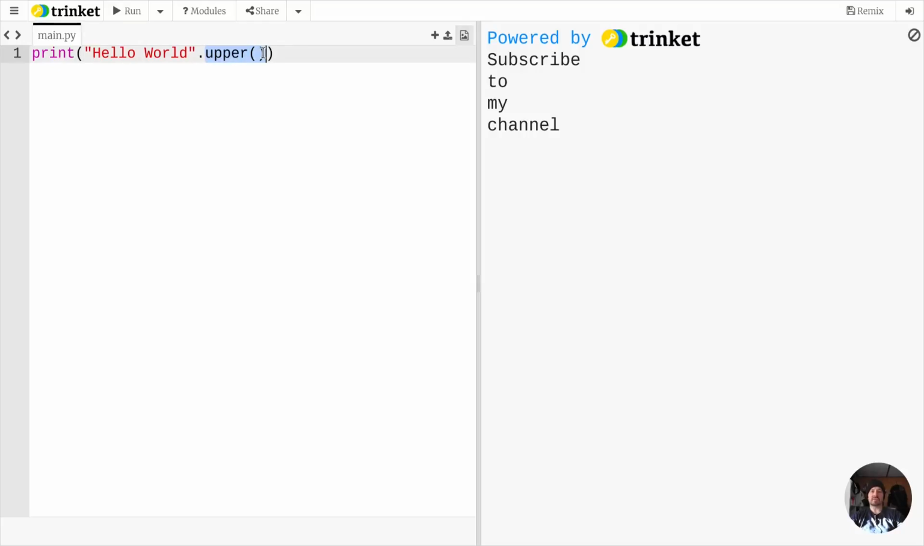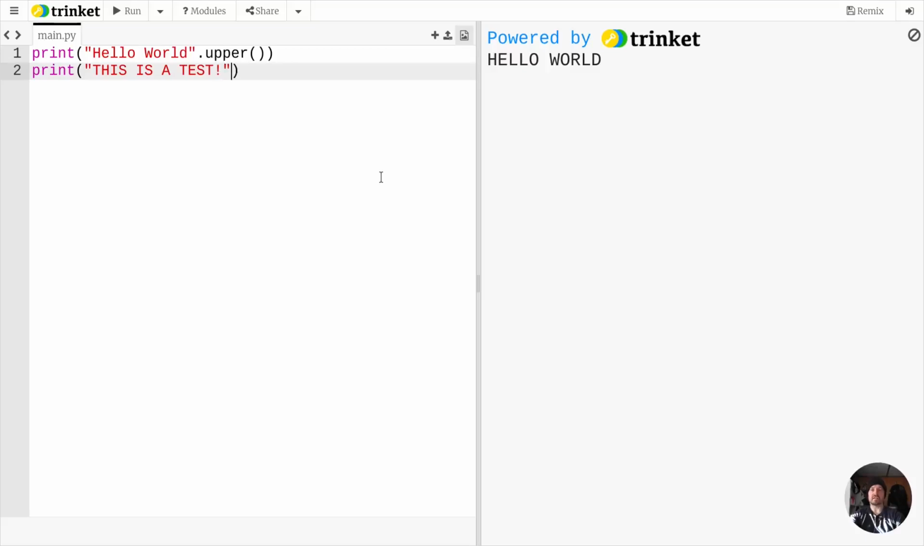You could probably guess what this does. It's going to uppercase our entire word, right? See how we got hello world? Almost looks like it's yelling at us, all right? Well, if we have upper, print, this is a test. I could probably say dot lower, and if I run this, oh, look at that. The line below it was all snapped to lowercase, right?